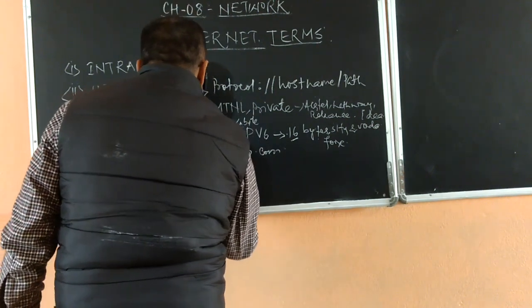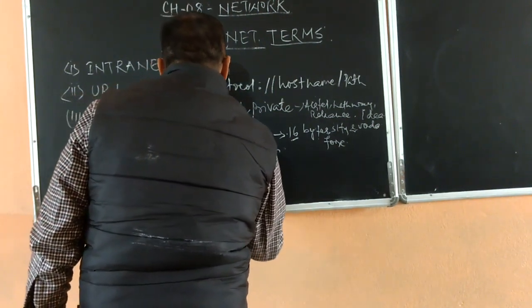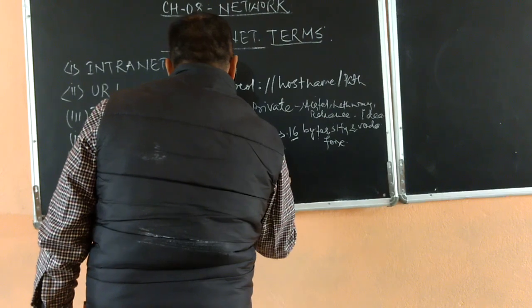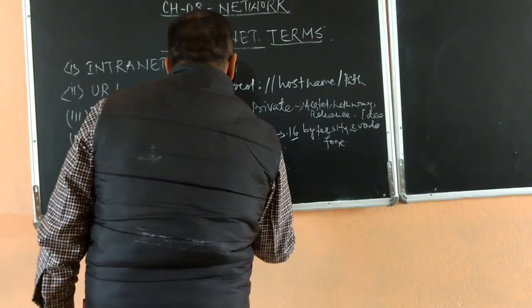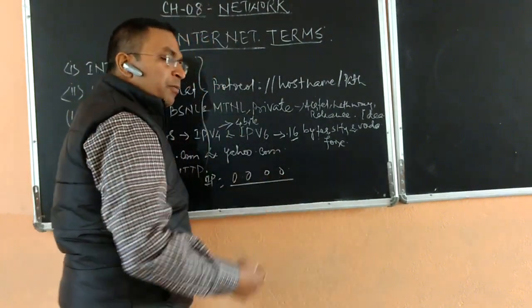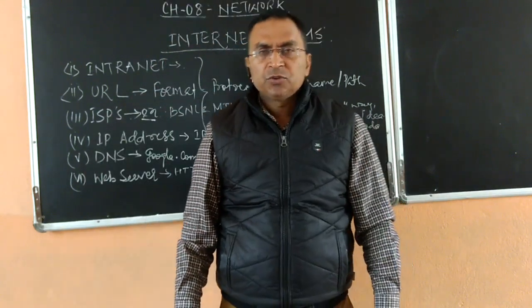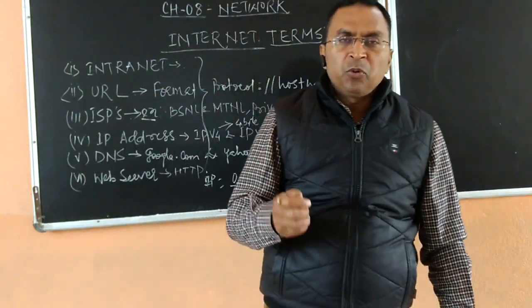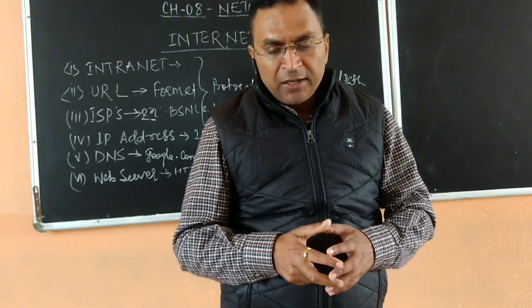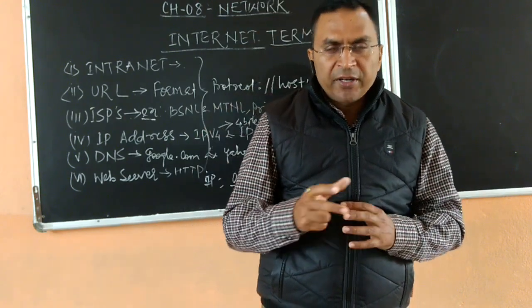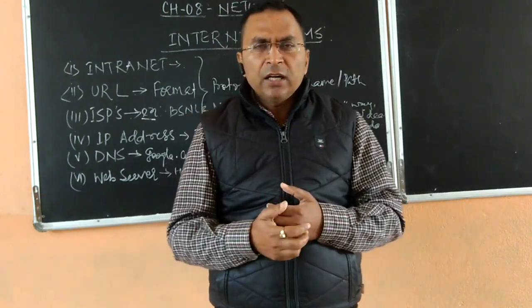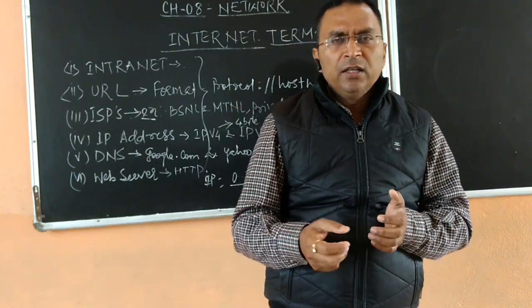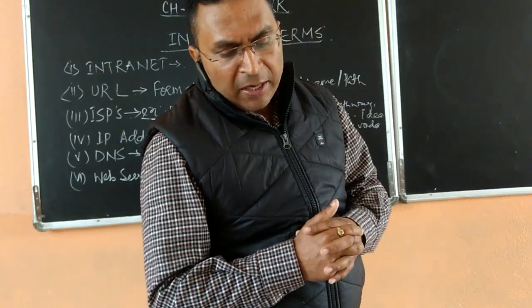Suppose we are representing an IP address, you write 0.0.0.0. This way we can represent the IP address. We just put some dot marks and separate the address by periods.